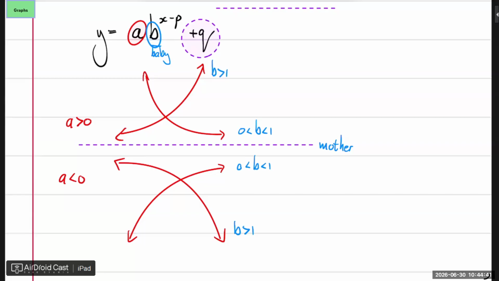And then lastly, what does this P tell us? And look again, I'm changing my X. It's X minus P. So it means the whole thing is shifted to the left or to the right. But it's a bit difficult to visually inspect it when it comes to an exponential graph, and I'll show you now.